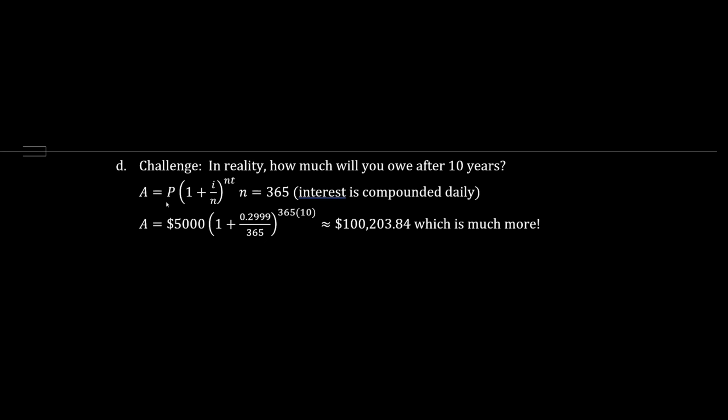In reality, the situation is much worse. There's a fancy formula we'll learn in a future grade called the compound interest formula. Interest is calculated and compounded daily, so the number of periods, n, is 365. The interest rate here is 0.2999, and time is 10 years, where P is the principal, the initial amount. We see that we actually owe over $100,000.